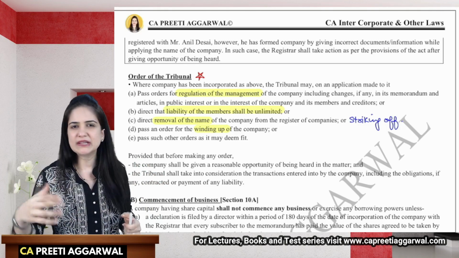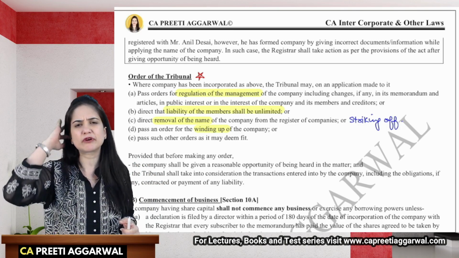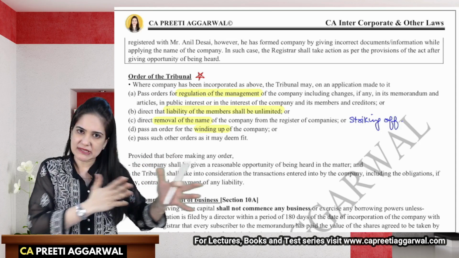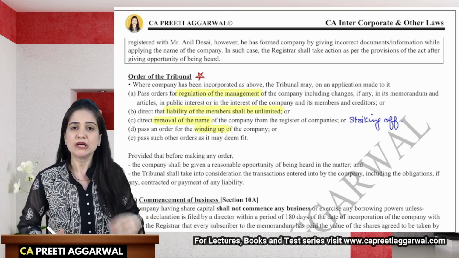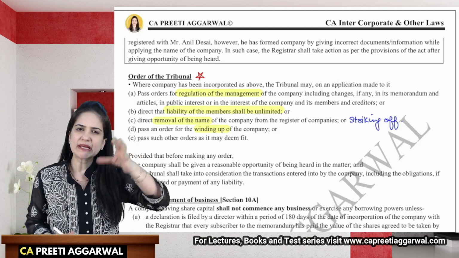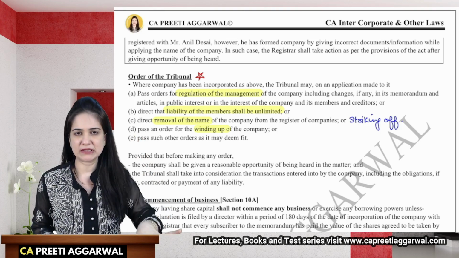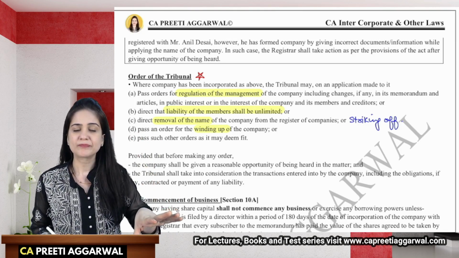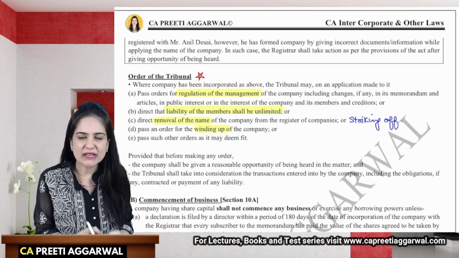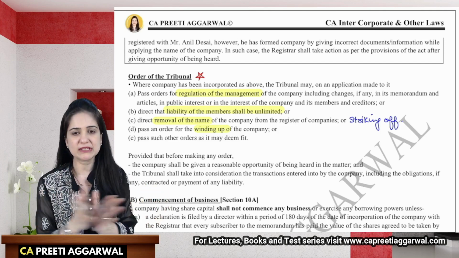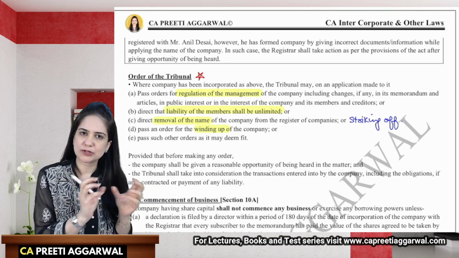Winding up is very lengthy, it is time consuming, it is costly, it is suitable for companies which are in existence for some time, they have a lot of liabilities, etc. It takes time to close that company. Striking off is an easier version. It is a less expensive version. It is time saving actually, but it is suitable for companies which have either not done any business, or their liability is very less, or they have paid off all their liabilities. So striking off is a mini version of winding up.